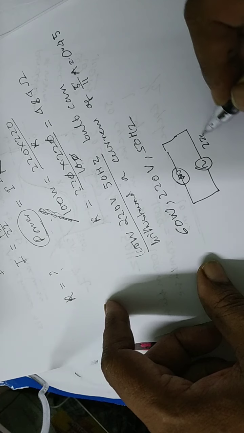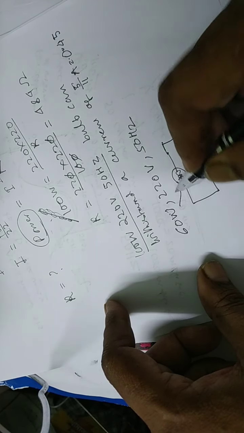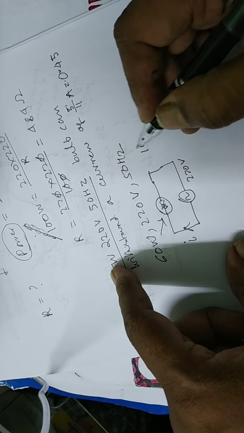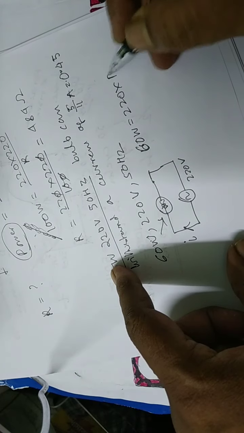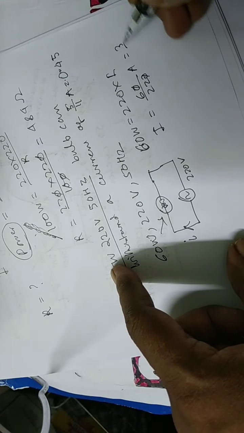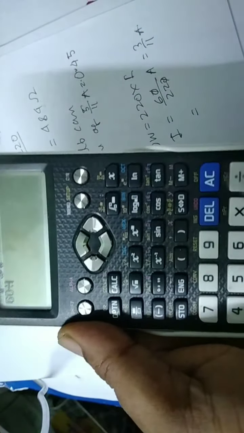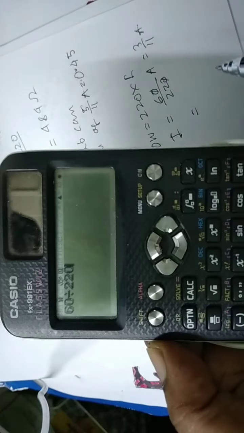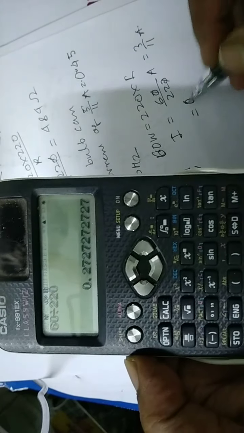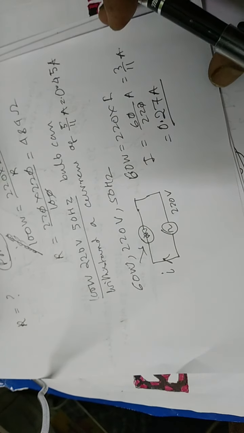This is 220 volt, this is 60 watt bulb, this is I. So we can say 60 watt equal to 220 into I. So in this case I equal to 60 by 220 ampere, that is 3 by 11 ampere, 60 divided by 220, 3 by 11 or 0.27 ampere.